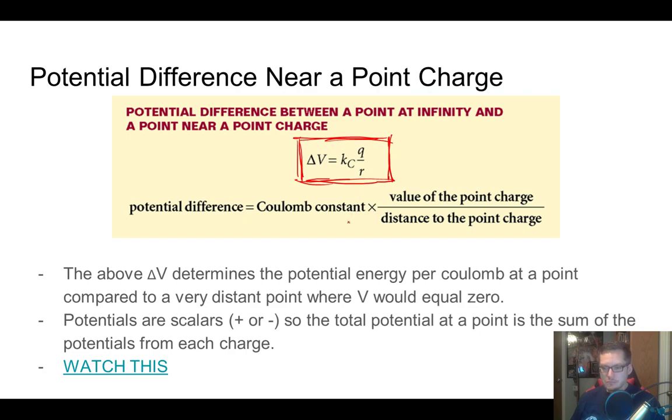Okay, and this is comparing two points: one that's close to your point charge and one that's infinitely far away from your point charge. So you can assume that the one infinitely far away has a potential energy of 0, just because it's too far away. Just like imagine if you were infinitely far away from the Earth, the gravity field of the Earth affecting you would be essentially 0.